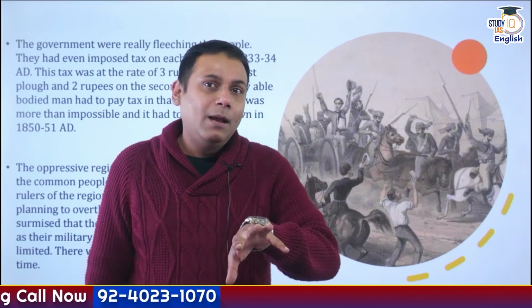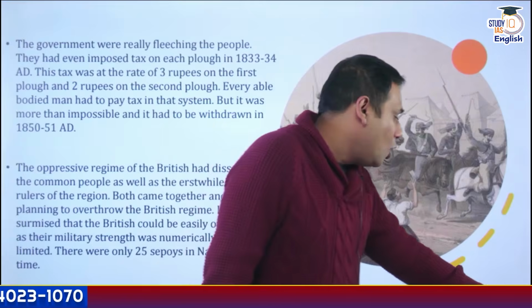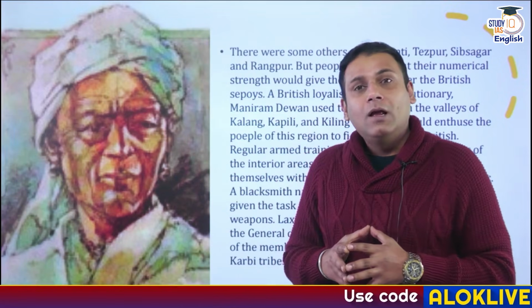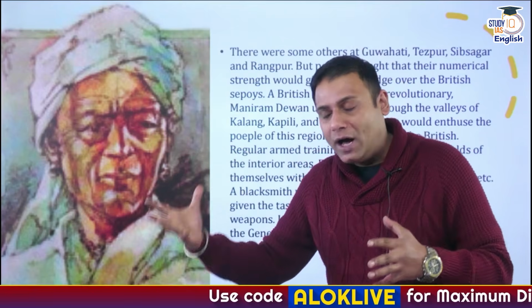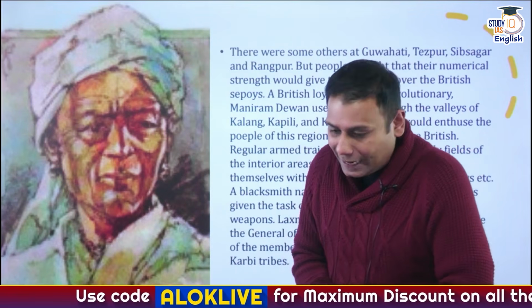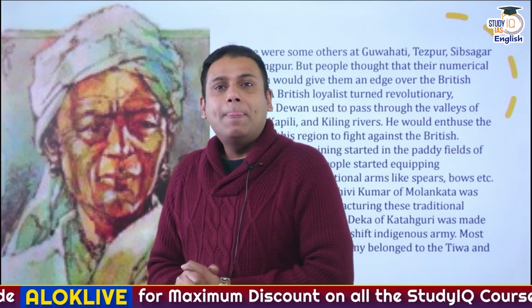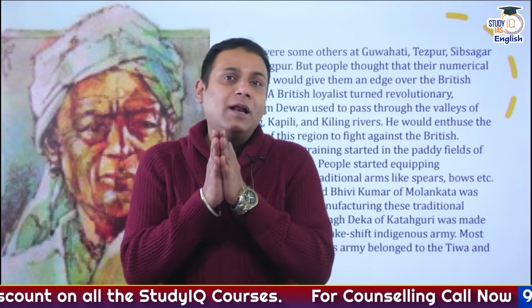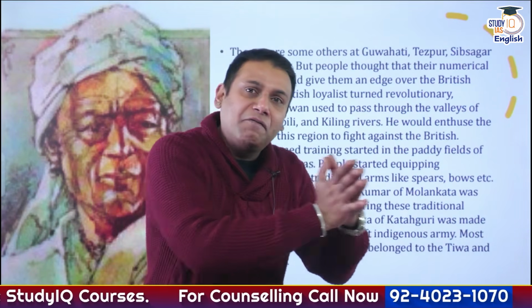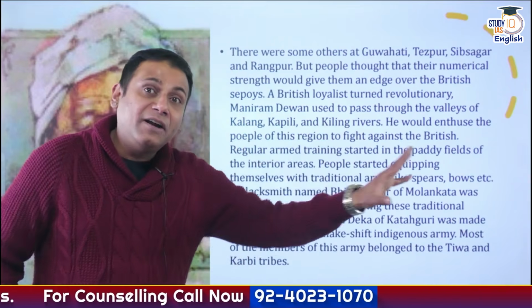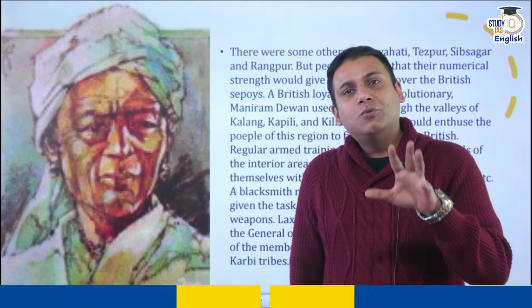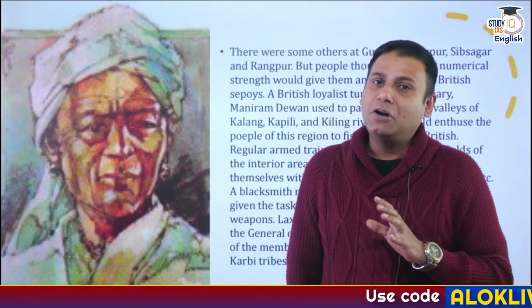And at that time, Dewan Maniram Datta Baruha also entered into the mainstream peasant uprising. Now who was Dewan Maniram Datta Baruha ji? It is said that the Revolt of 1857 had engulfed the major part of northern India. And Dewan Maniram Datta Baruha ji, after 1855 itself, had a very different attitude towards Britishers. Why? Because Dewan Maniram Datta Baruha initially was working as a Tehsildar for Britishers in the region of Assam.